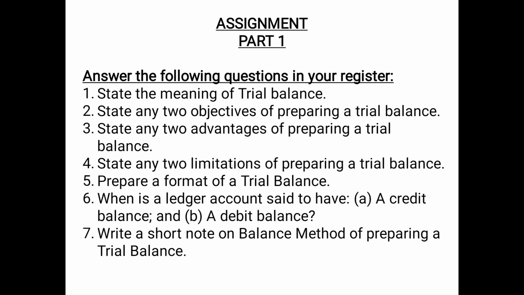State any two advantages of preparing a trial balance. So the advantages can be: trial balance provides a connecting link between ledger balances and final accounts. Then trial balance helps in checking the arithmetical accuracy. Then you have to state any two limitations of preparing a trial balance. The two limitations or disadvantages can be that trial balance fails to detect errors like error of commission, error of principle, etc. Then you have to prepare a format of trial balance that we have done. You have to write trial balance as at. Then you have to prepare 4 columns: name of the ledger accounts, ledger folio, debit balance and credit balance.